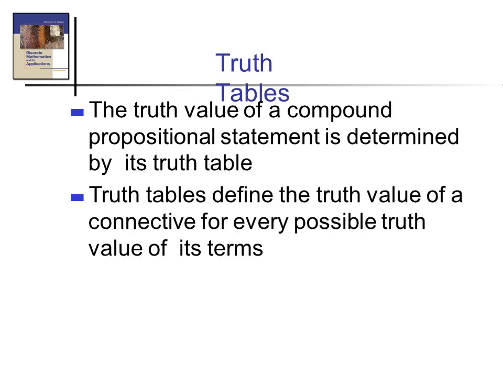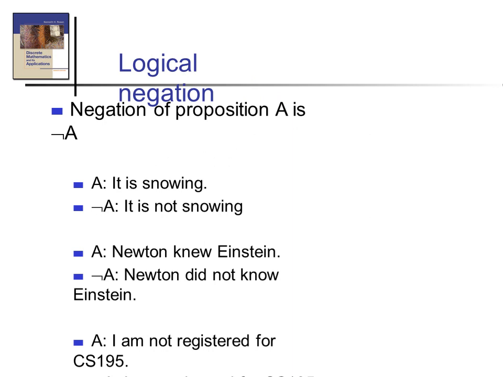Okay, next truth tables. Truth table means, we already said that a proposition may be true or false. Okay, we can denote true as 1 or T, and false as 0 or F. Okay, and we can draw tables using these truth values. Okay, next we discuss each and every propositional logic connective.